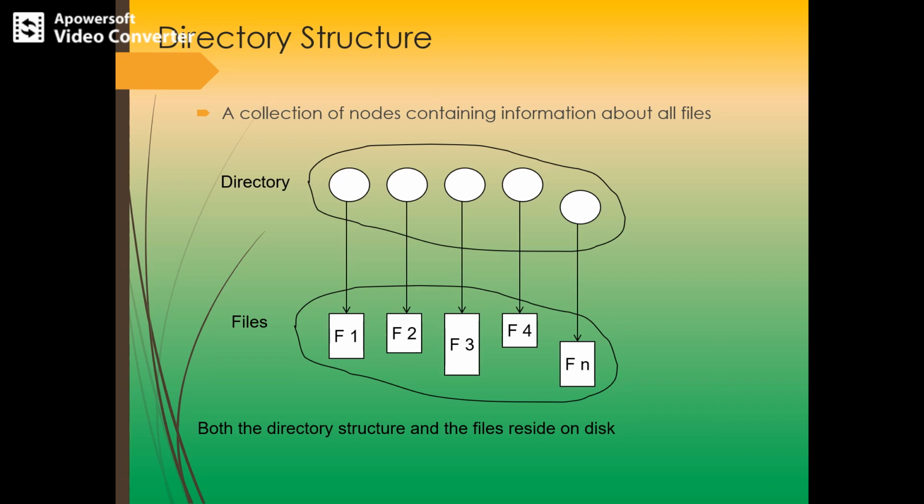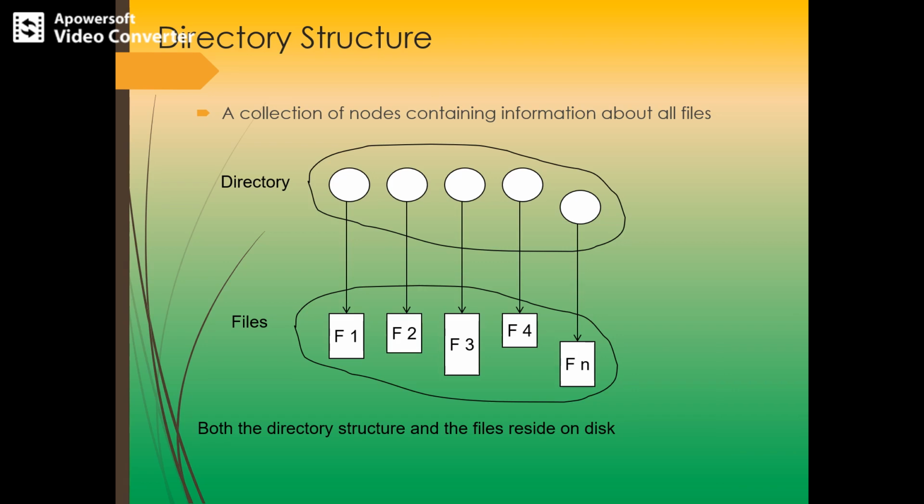First, the disks are split into partitions, or volumes, and typically each disk contains at least one partition. So why are these partitions used? These partitions are used to provide several separate areas within one disk, and each is treated as a separate storage device. Each partition contains information about the files. This information is kept in entries in the device directory. The device directory records information like the name, location of the file, size of the file, and the type of the file.